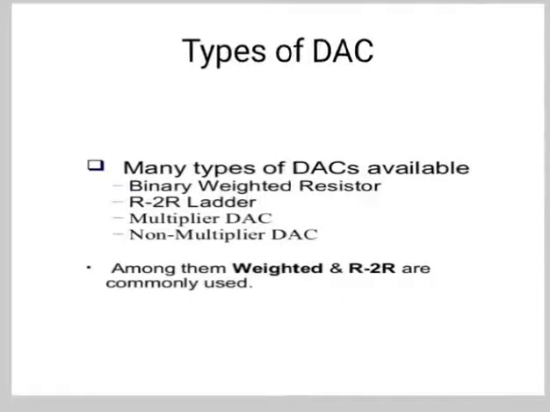Now, the next topic is types of DAC. There are many types of DAC, which are binary weighted resistor, R2R ladder, multiplier DAC, non-multiplier DAC, and summing amplifier. Now what is a summing amplifier?